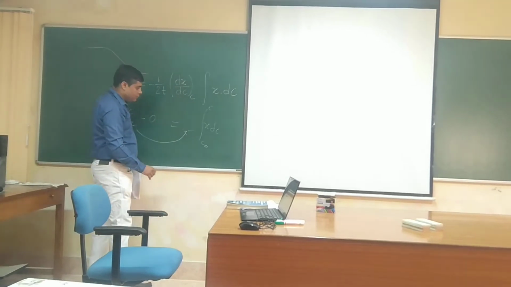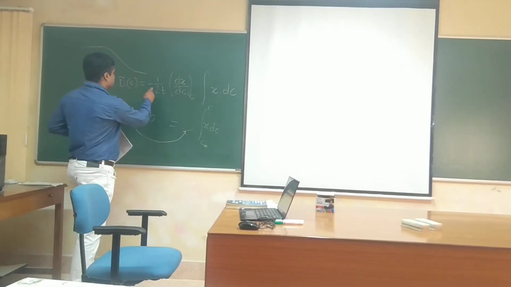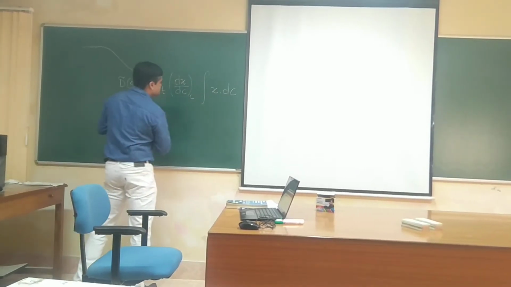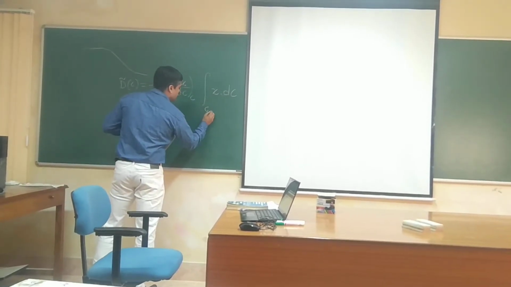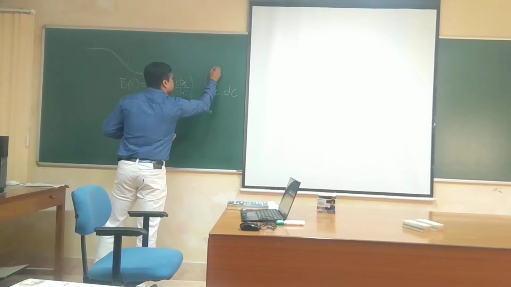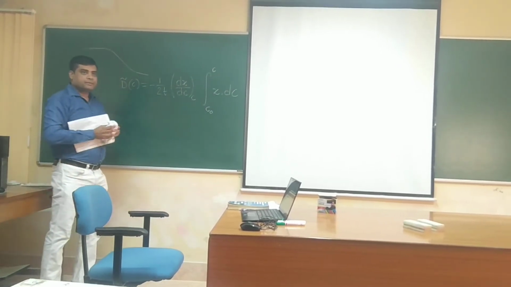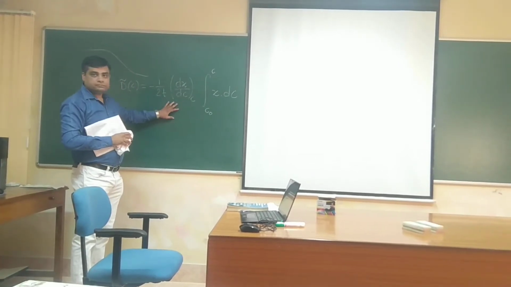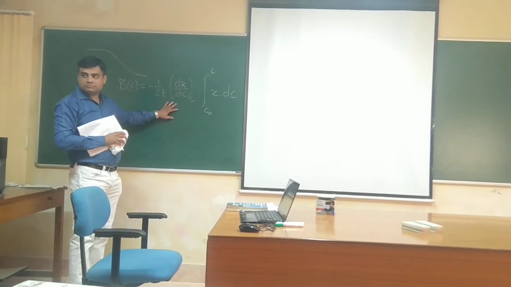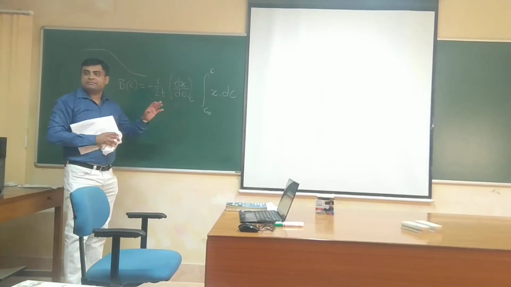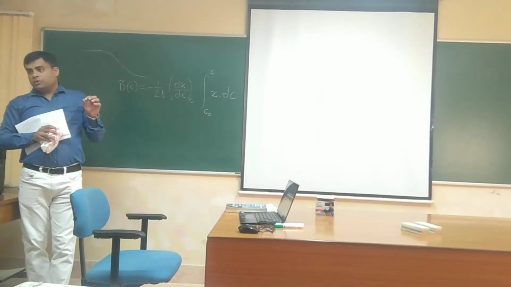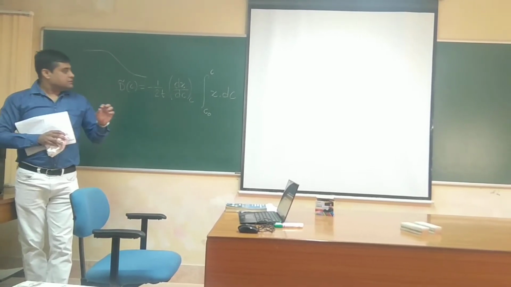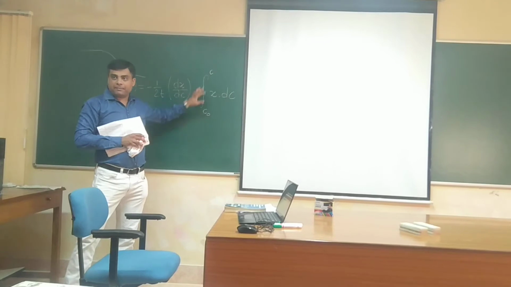You remember that. So ultimately the expression is, the lower limit of the integral is C naught, the upper limit of the integral is C. What I am saying is that in the book, from the derivation, if you note carefully, the lower limit should be C naught and the upper limit should be C.